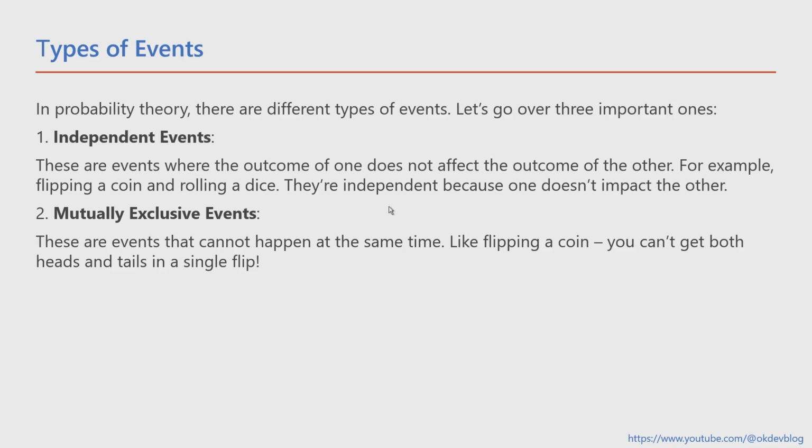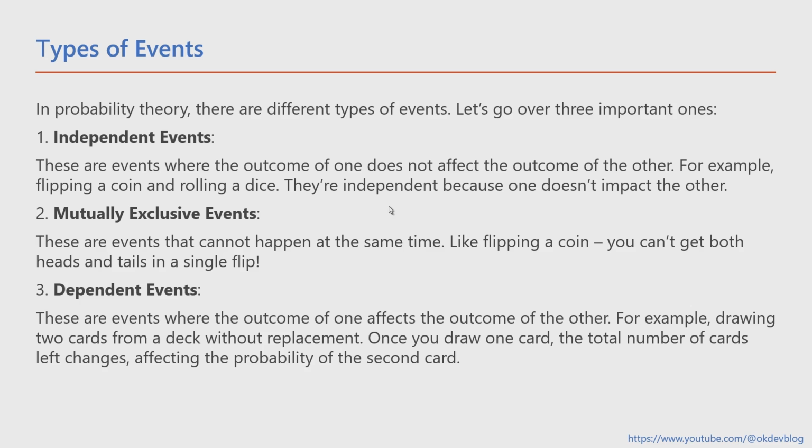2. Mutually exclusive events. These are events that cannot happen at the same time. Like flipping a coin, you can't get both heads and tails in a single flip. 3. Dependent events. These are events where the outcome of one affects the outcome of the other. For example, drawing 2 cards from a deck without replacement. Once you draw 1 card, the total number of cards left changes, affecting the probability of the second card.